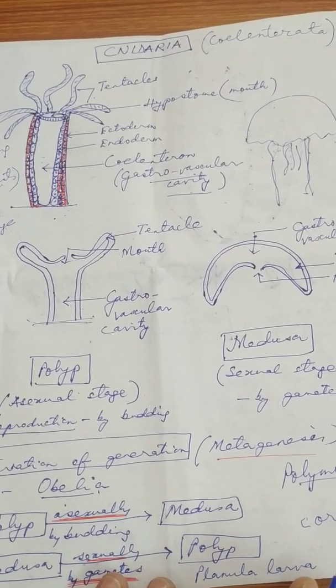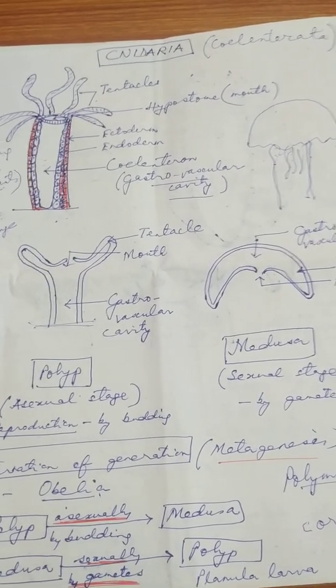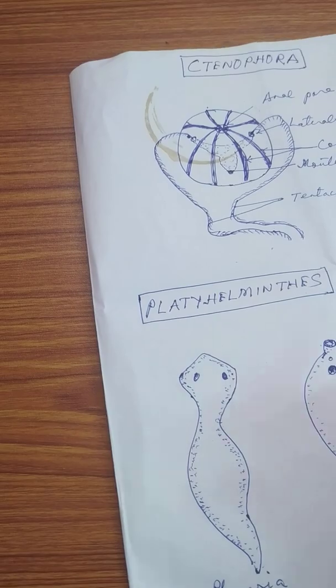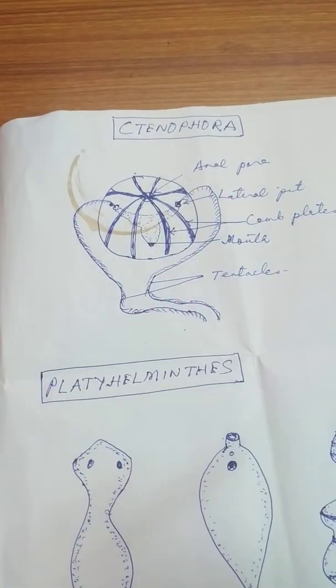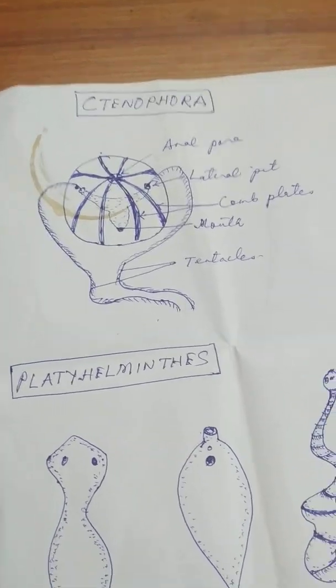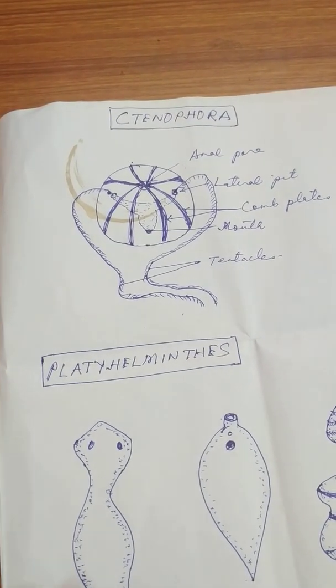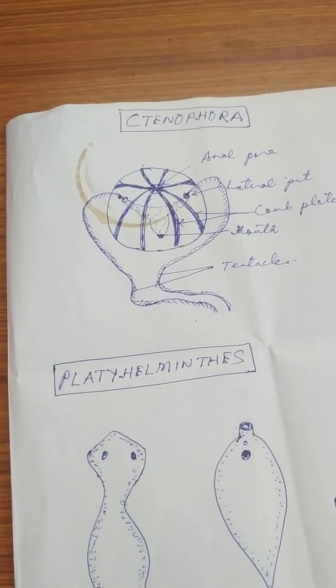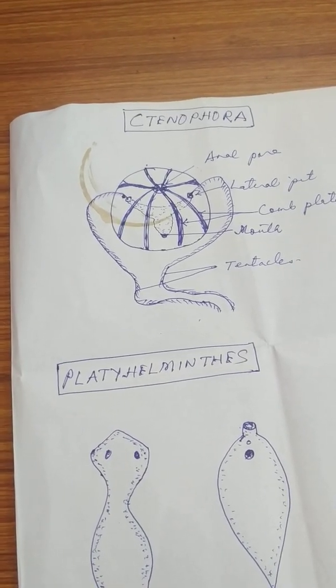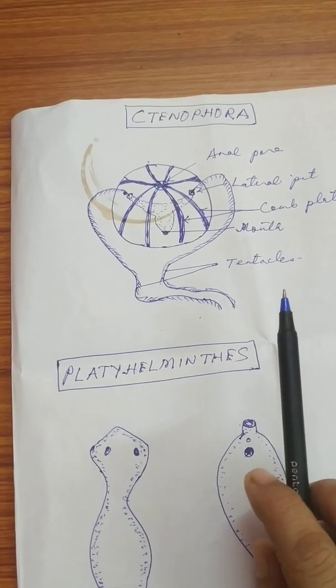So this much about the Cnidarian animals. I hope all of you have understood about it. Now let us study the Ctenophora animals. This is a completely new phylum that has been added after Cnidaria.